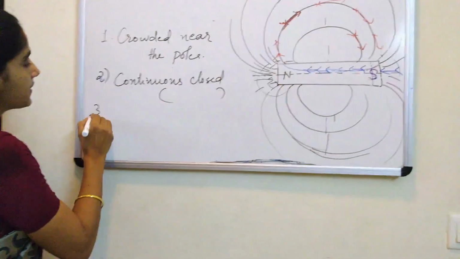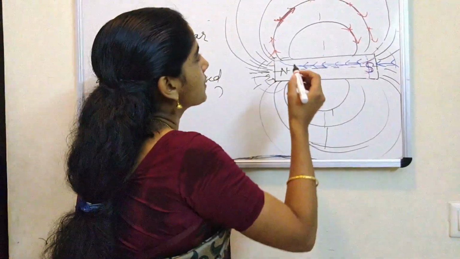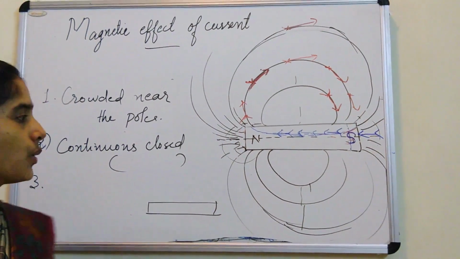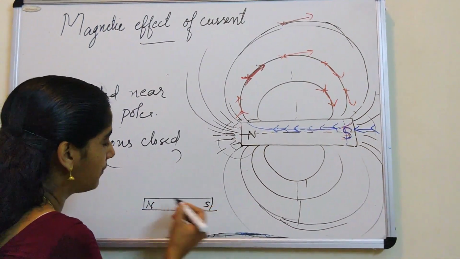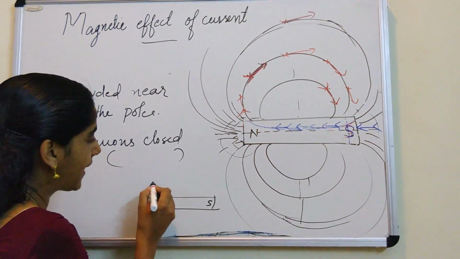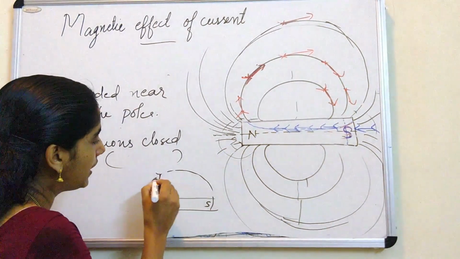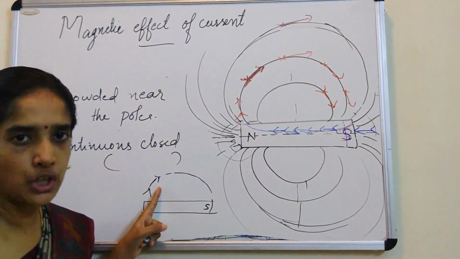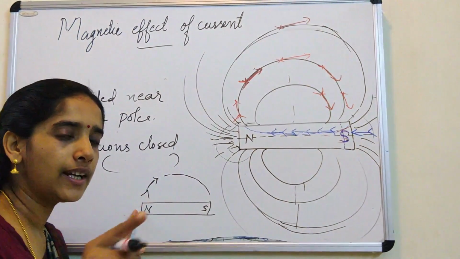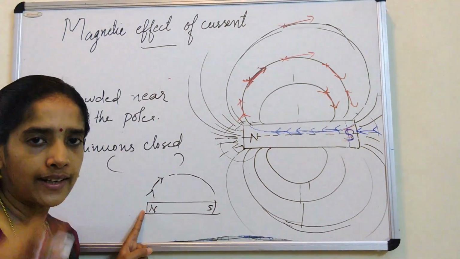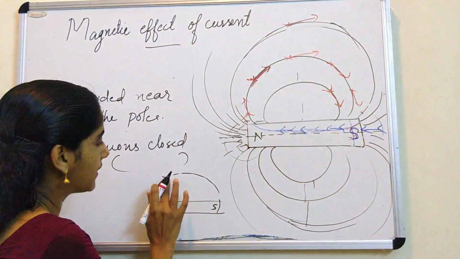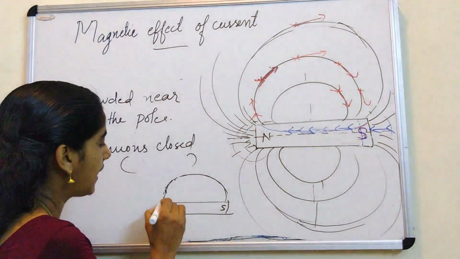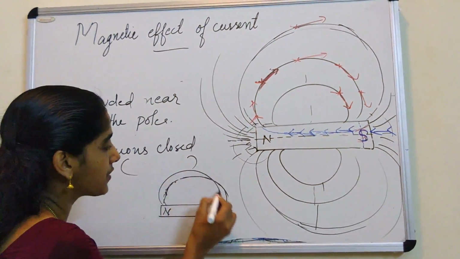Then next is, look children. Suppose I am drawing a magnetic field line. Now see, we know that when we bring a compass needle here, we are getting the direction of the magnetic field. So when you leave a compass needle, this needle can show only one direction. That we know. And the direction in which the needle moves is represented by the field line. Suppose I draw a field line like this. Let me rub this magnet from here. One field line I draw like this, and another field line suppose I draw like this.